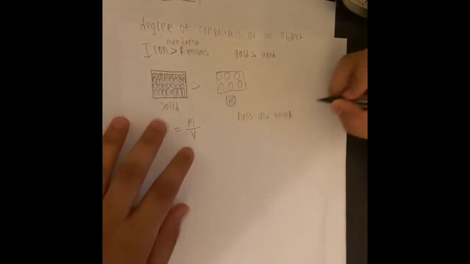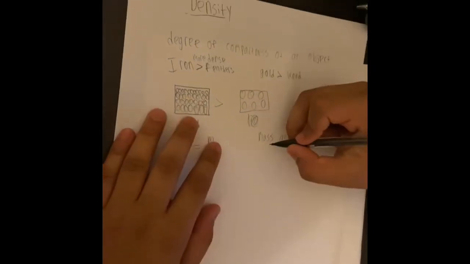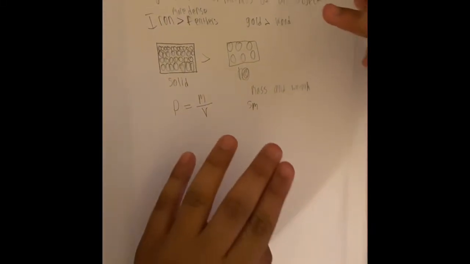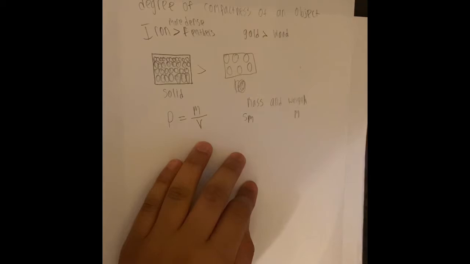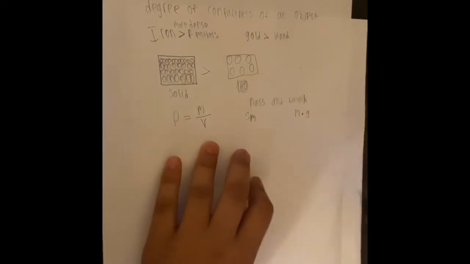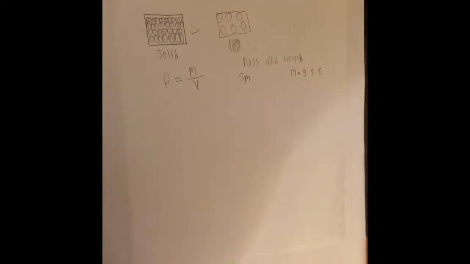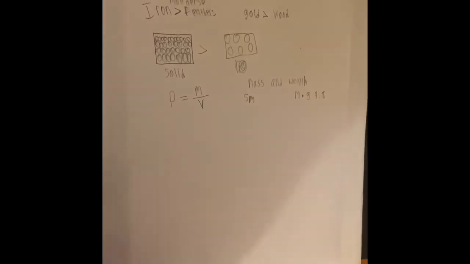Mass is basically how much matter is in an object. So if it has 5 molecules, that's the mass. However, weight, on the other hand, is basically the mass of an object times the gravitational pull. On Earth, that would be 9.8. So the mass of an object would remain the same wherever it is, on Earth or on the moon. However, the weight of the object would vary based on the gravitational field.